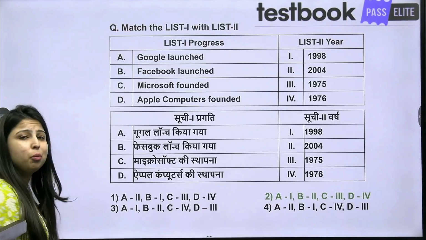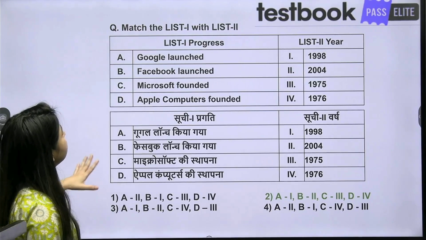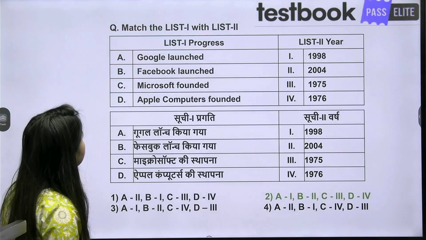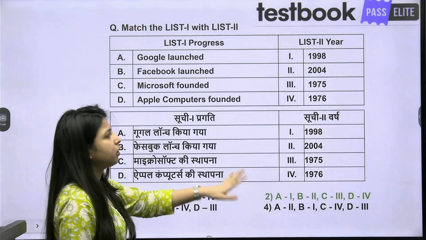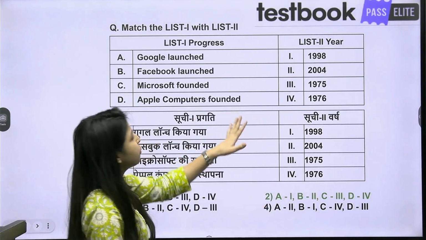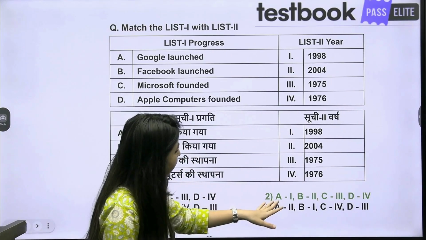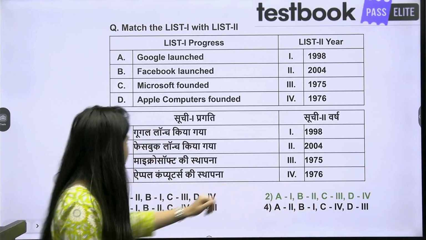One more out-of-the-box question was seen in the exam, where the launch years of Google, Facebook, Microsoft and Apple were asked. The question was quite easy. All the options were already matched. So the correct answer is A1, B2, C3 and D4.